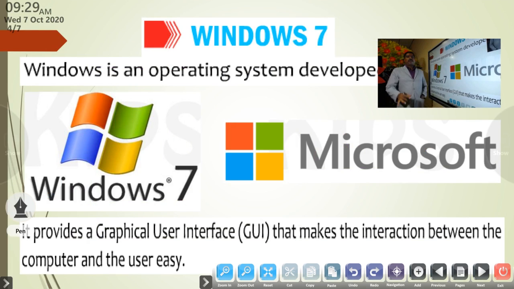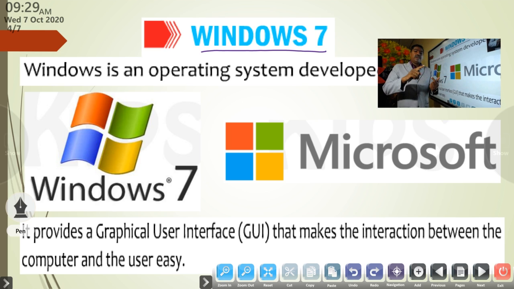Next, in this chapter we will study the details about Windows 7. There are a lot of versions available. I will tell you. The first one is Windows 3.1. The second one is Windows 95. In 1995 Windows developed Windows 95.